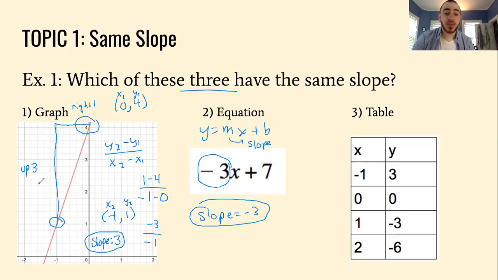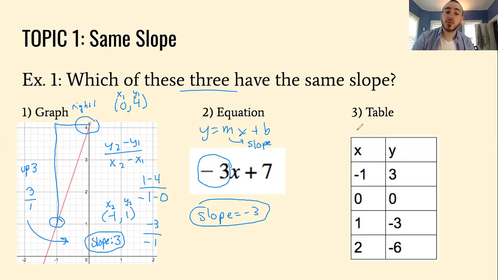So I know that slope is rise over run. So if it's up 3, positive 3, and right 1, so that's positive 1, 3 divided by 1 is 3. So that's another way you can do that. Okay, let's go to the table now.